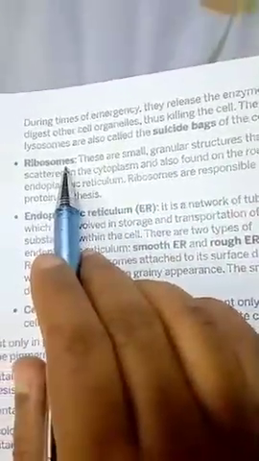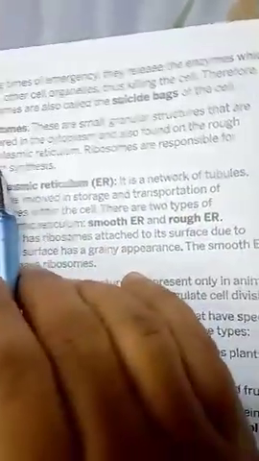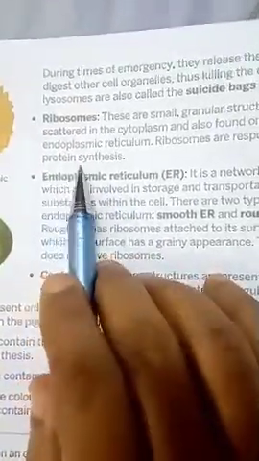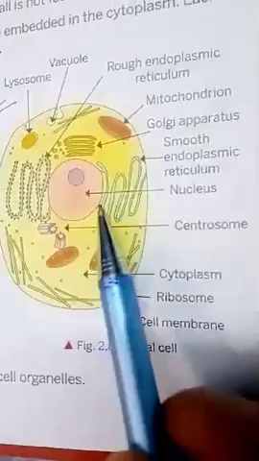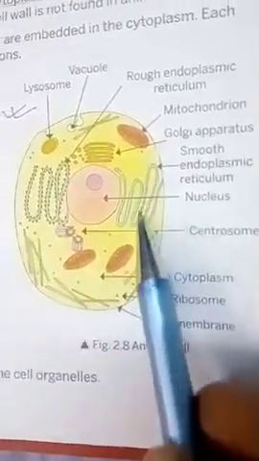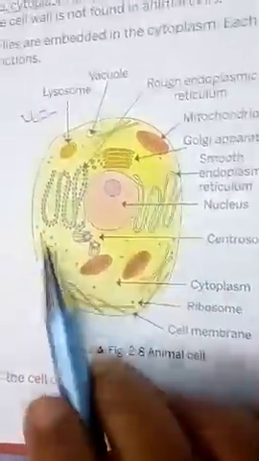Next, ribosomes. These are again small structures which are present in the cytoplasm, and they help in protein synthesis, meaning formation of proteins. Endoplasmic reticulum. What is this endoplasmic reticulum? You see here, this one. This tube, these structures, this forms the skeleton of the cell.